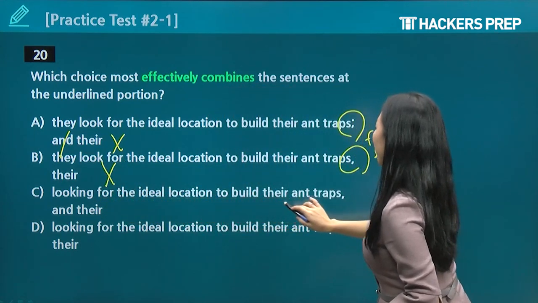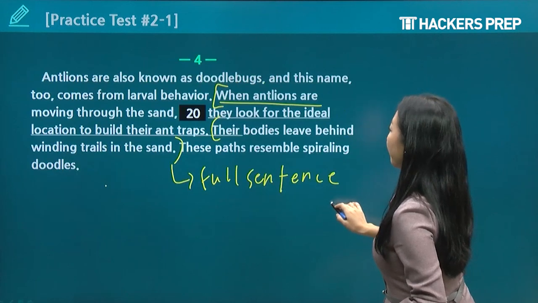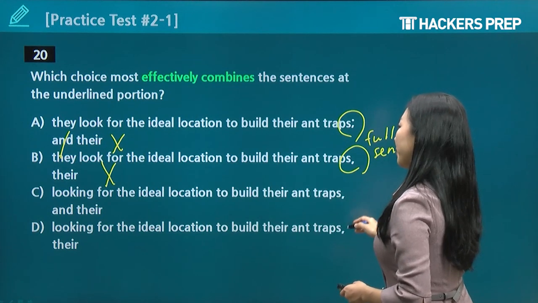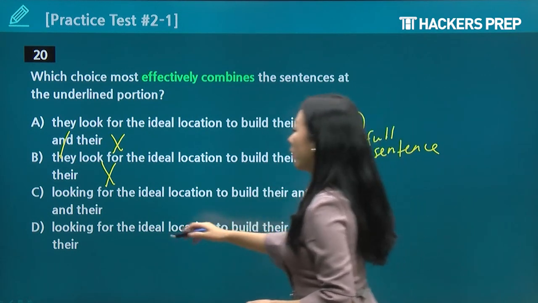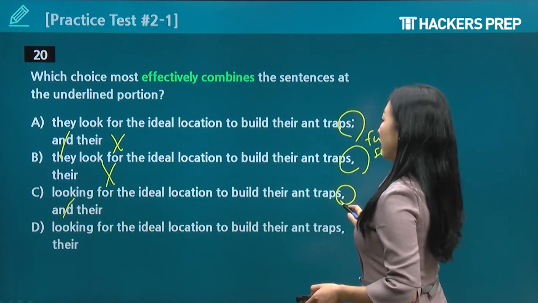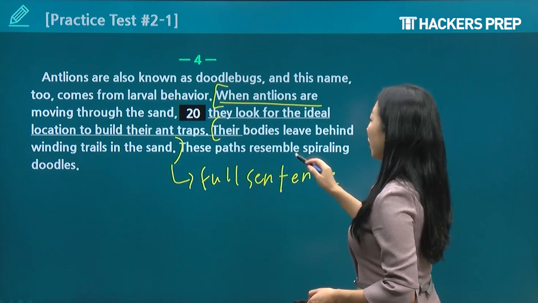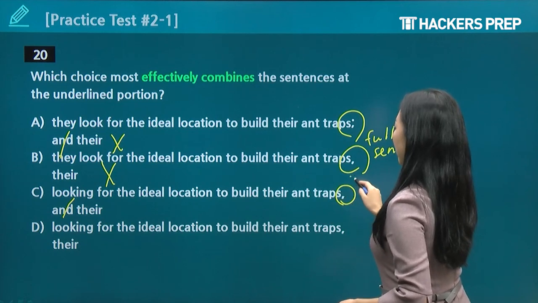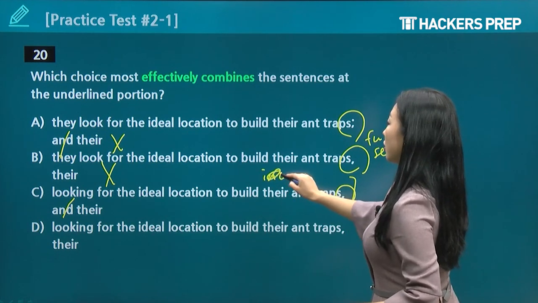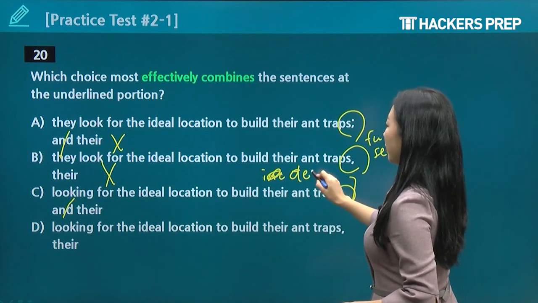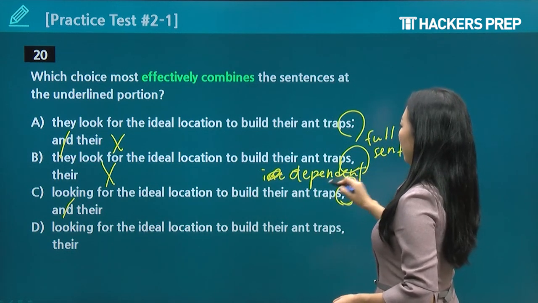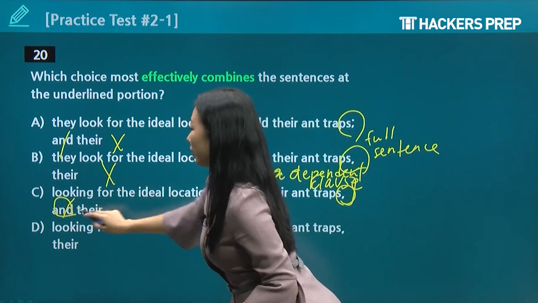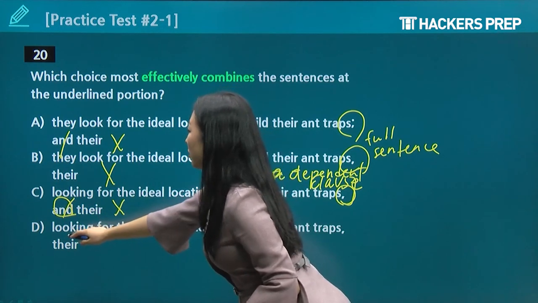Looking for the ideal location to build their ant traps. Let's go back to this. When antlions are moving through the sand, looking for the ideal location to build their ant traps, comma, and there. We don't need an "and" if we put a comma there, because when antlions are moving through the sand, looking for the ideal location to build their ant traps, that's not a full sentence. That's just a dependent clause. So a dependent clause just needs a comma, it doesn't need a comma and a conjunction. Just a comma. So D, David.